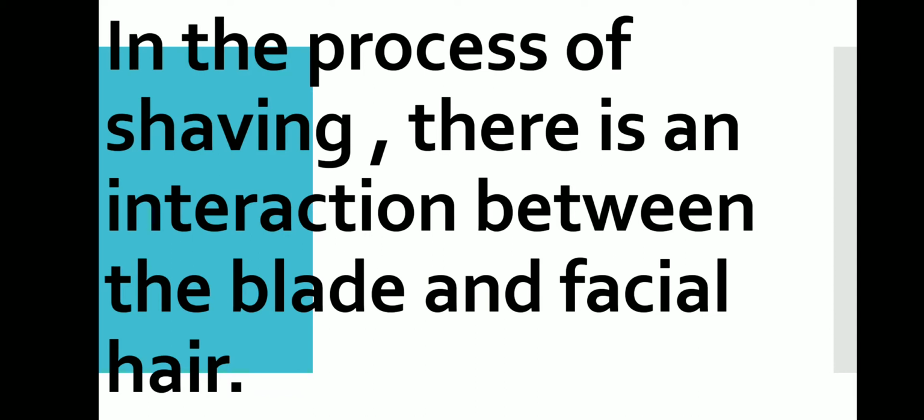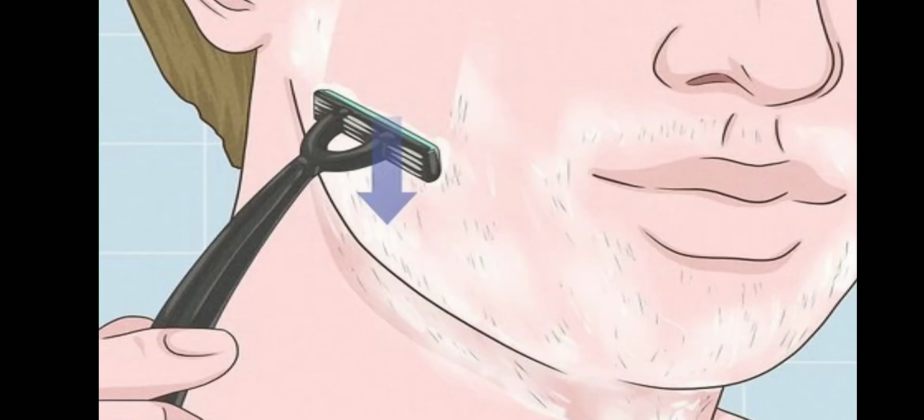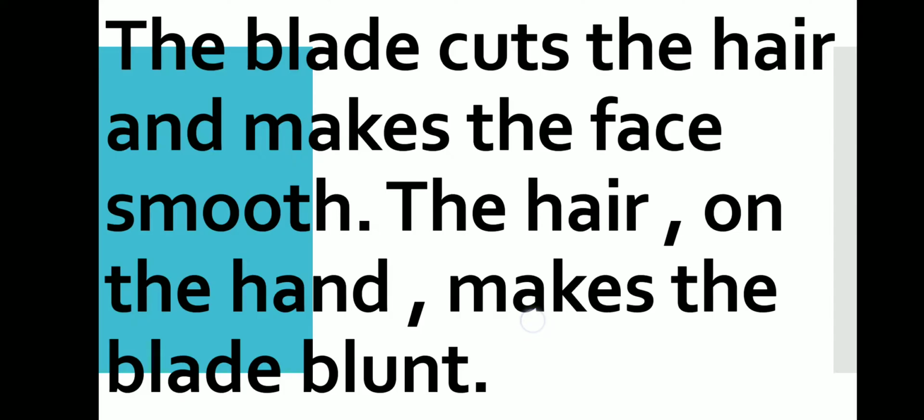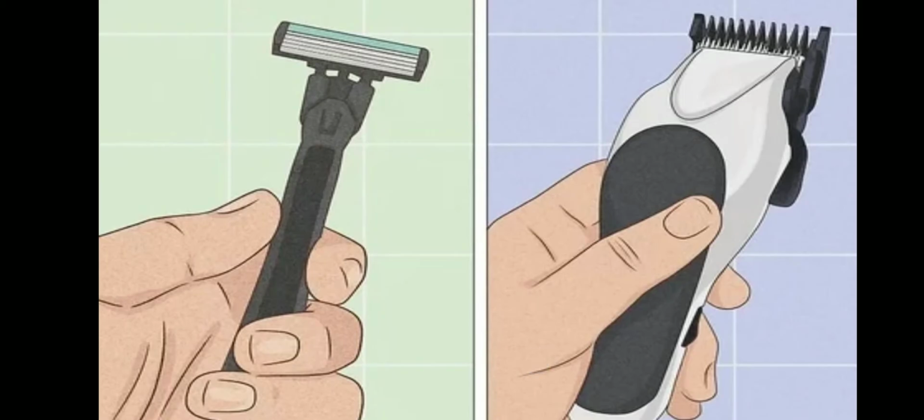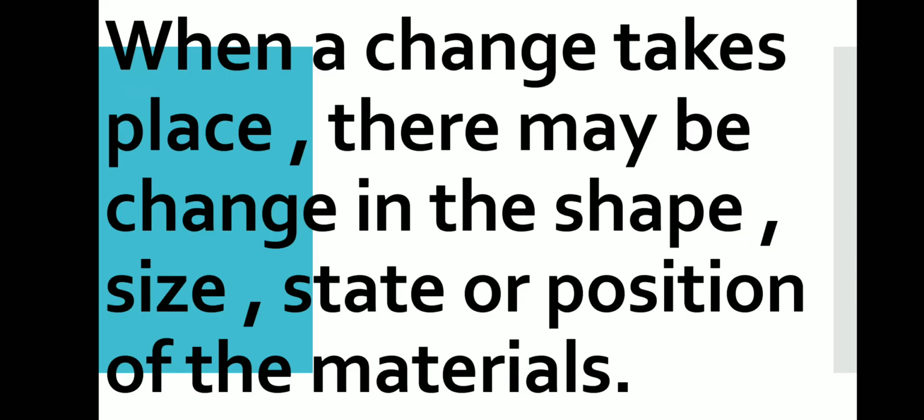Now let us take another example. In the process of shaving, there is an interaction between the blade and facial hair. See here, the blade is cutting down the hair, and what happens? Both the things are changing. Blade cuts the hair and makes the face smooth. The hair on the hand makes the blade blunt. So both are being affected with the interaction with each other.